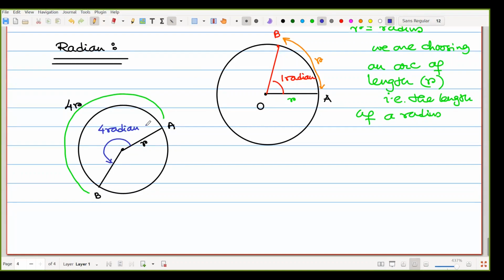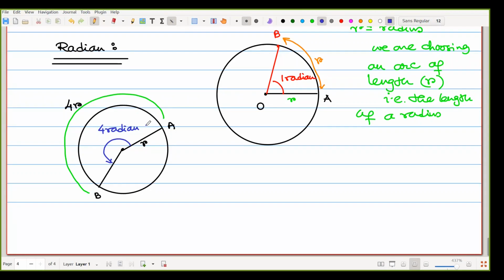When we have 1 radian, that means the arc length is r. When we have 4r length of the arc, that means the angle subtended is 4 radian. So radian means that.